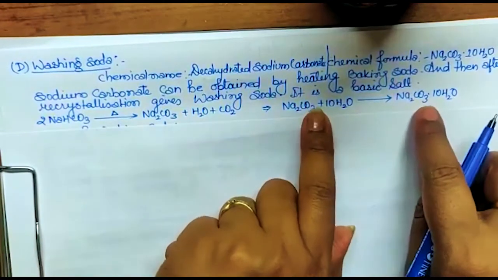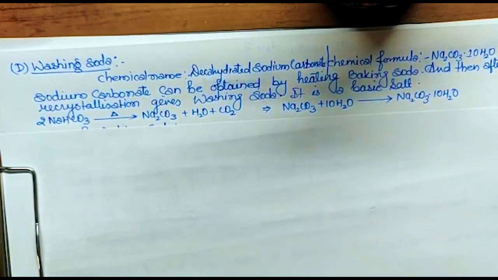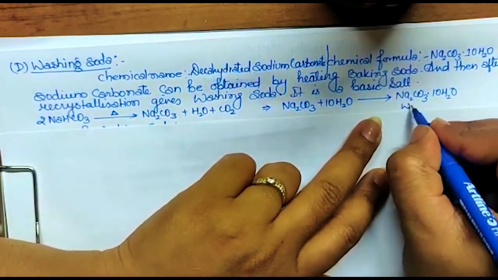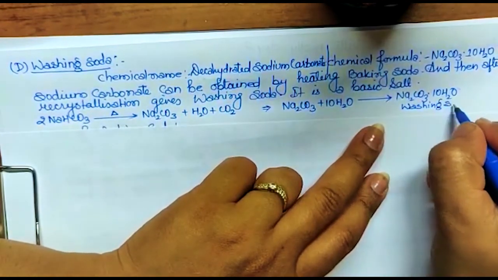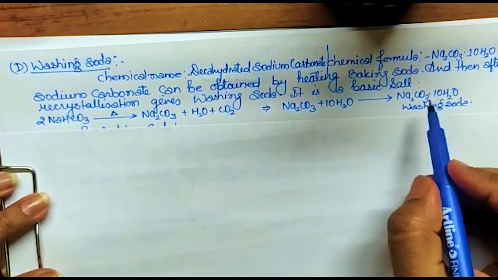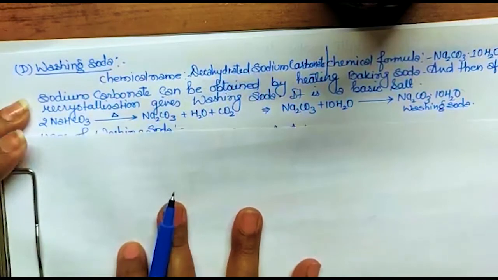Got the difference? Here we are adding, and here it is absorbed in that. So when this formula is there, it will be called washing soda. Any problem in this? So don't forget to write the 10H2O within the formula. It is very important.